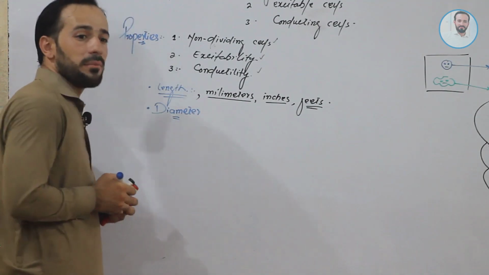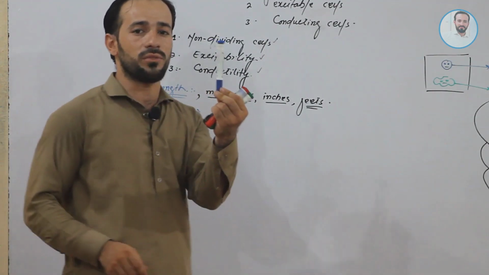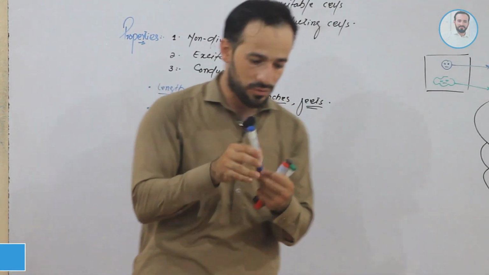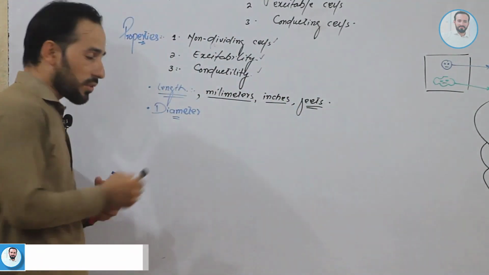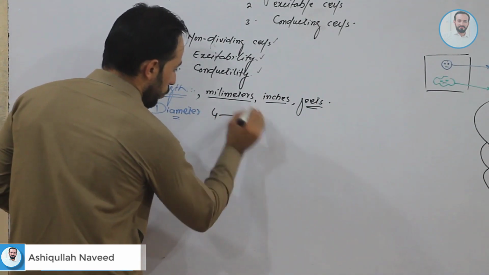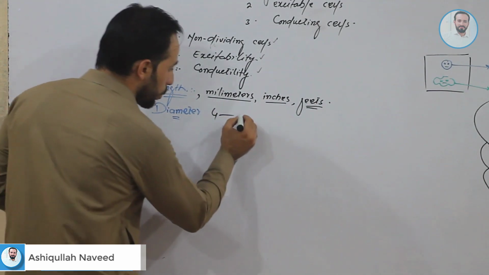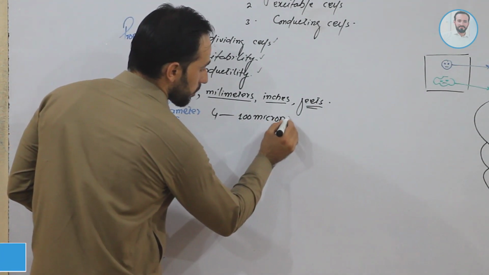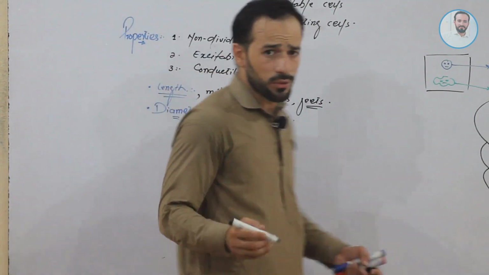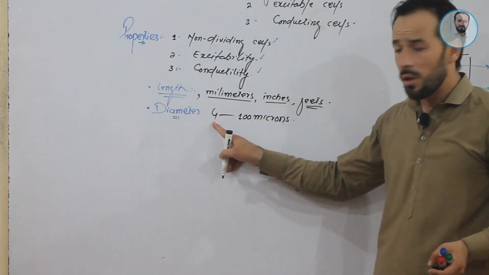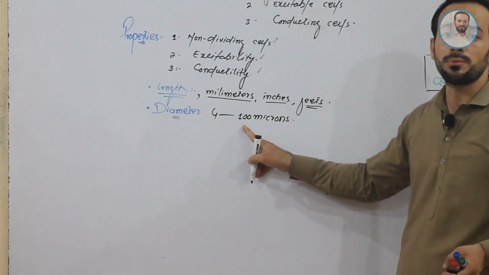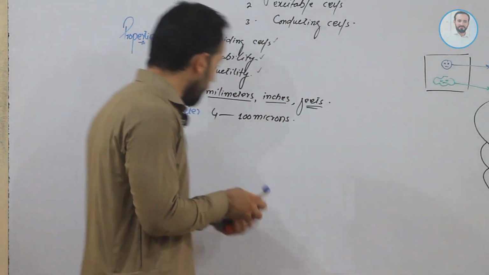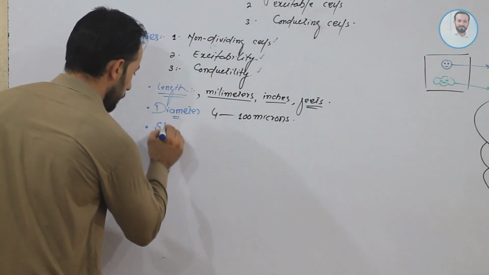Then what is the diameter of neuron? For example, this is one neuron, so this is the length of the neuron and this is the diameter of neuron. What could be the diameter of this neuron? The diameter could be from 4 to 100 microns. The diameter of one neuron may be 4 or more than 4 up to 100 microns. Clear, friends? Okay.